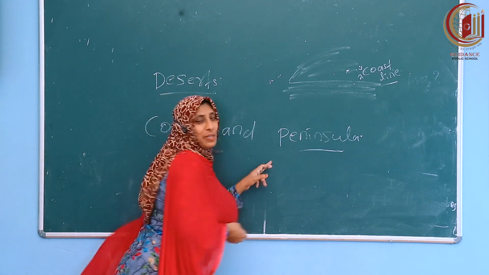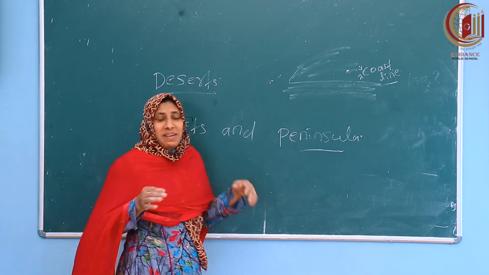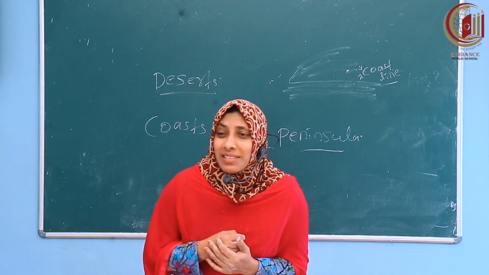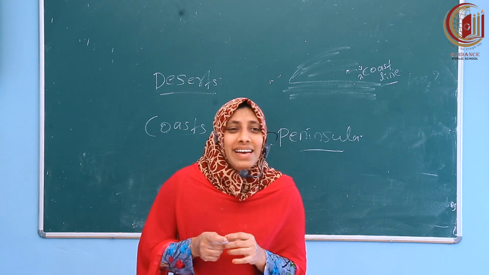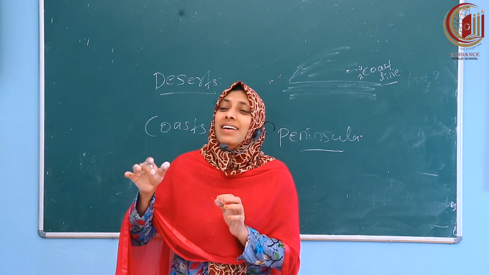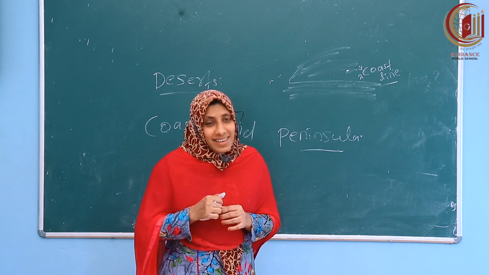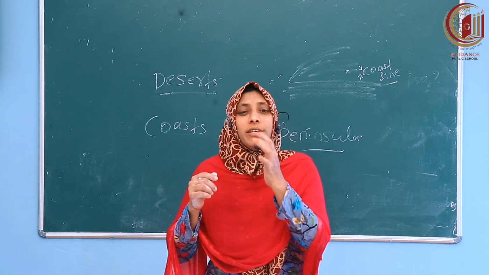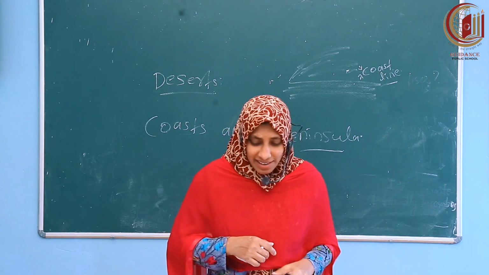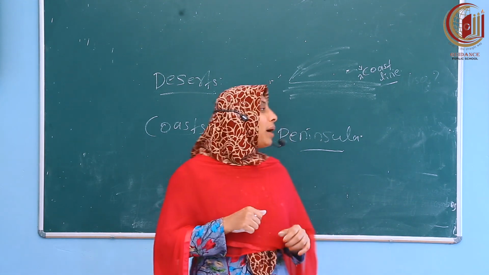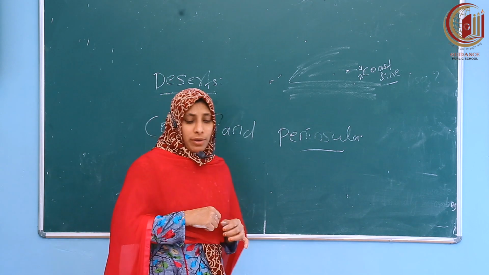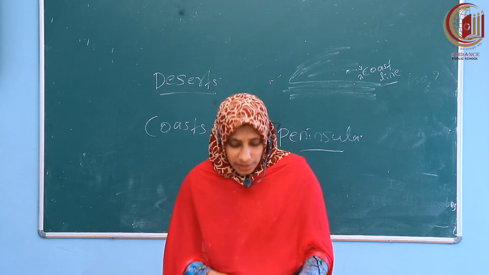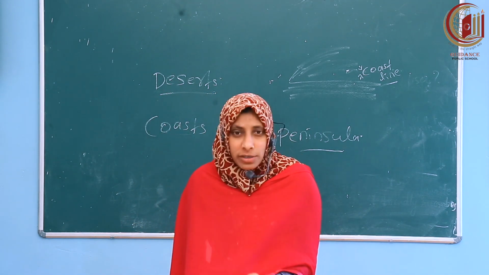Another one, peninsula. My dear children, what is the speciality of a peninsula? A landmass surrounded by water on three sides. The southern part of India is a peninsula. Look at your textbook.